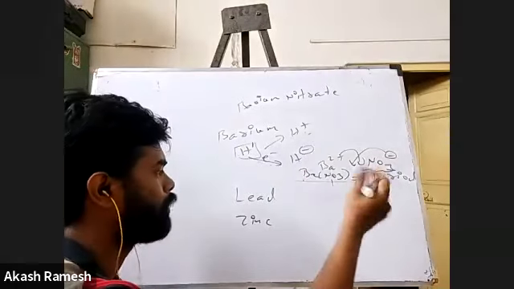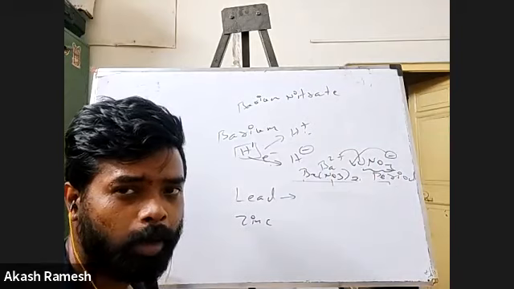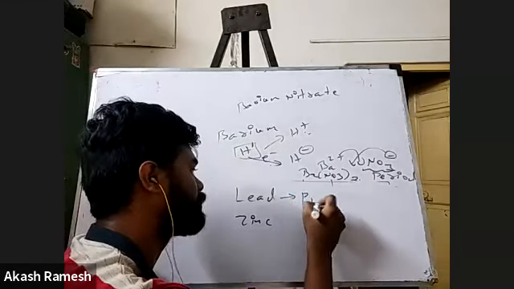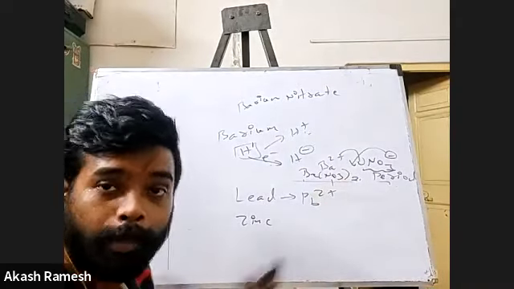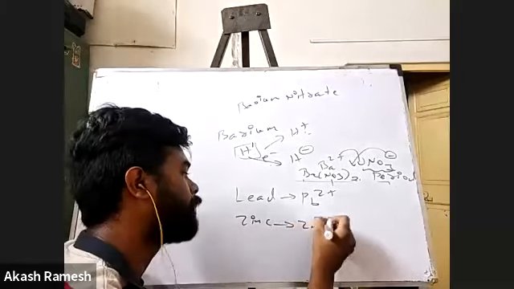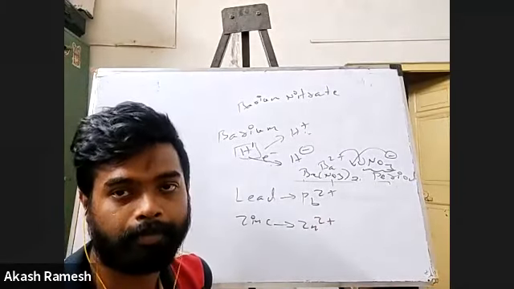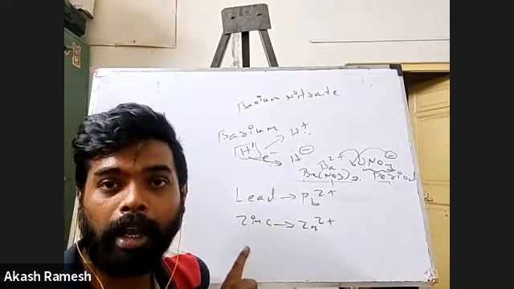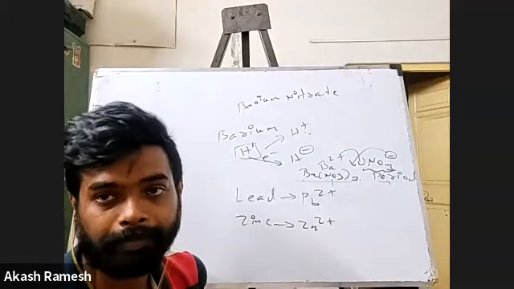So Ba, I told you, will form Ba2+. Lead, what is the symbol, people? Good, so Pb is the symbol. Again, Pb will form Pb2+. Remember this. Again, zinc will form Zn2+. This alone you have to remember, 3 elements alone. Barium will form Ba2+, Pb will form Pb2+, and zinc will form Zn2+.